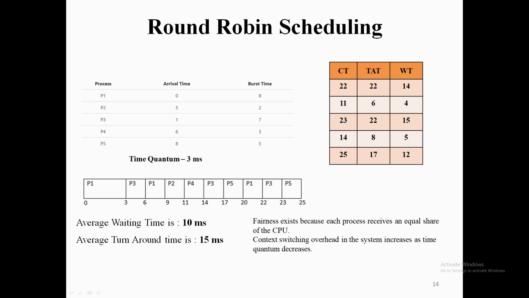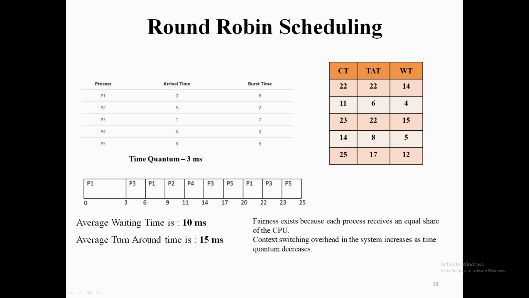Within these 3 milliseconds, which other processes would have entered the ready queue? From the given data, it is clearly seen that P3 would have come in, and the rest of the processes have not yet arrived. P3 came at time 1 millisecond in the ready queue. So the next process that is going to get the hold is P3, because it is the only one that has arrived. We preempt process P1 after 3 milliseconds back to the ready queue, and then we place P3 into the processor. It again executes for another 3 milliseconds, that is from 3 to 6.